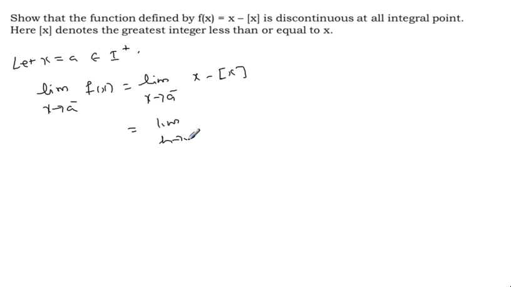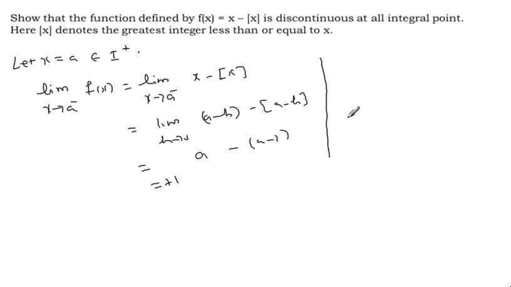So the limit as h approaches 0, with x equal to a minus h, is a minus h minus the greatest integer of a minus h. The limit of the first term is a, and the limit of the second term is a minus 1. A minus a cancel, minus of minus 1 is plus 1. So what is the left hand limit? Plus 1.